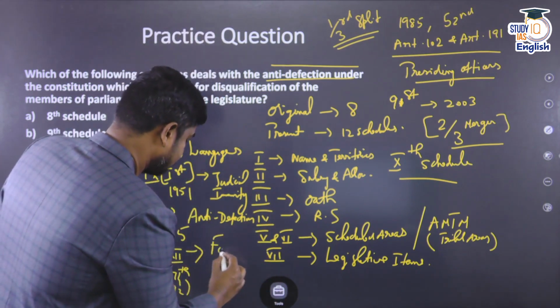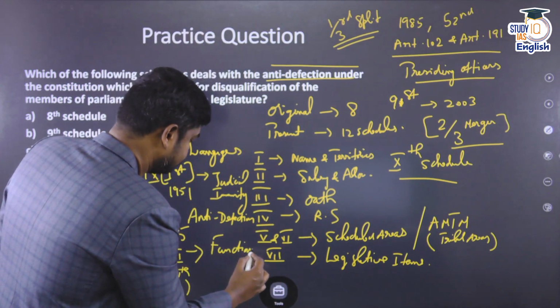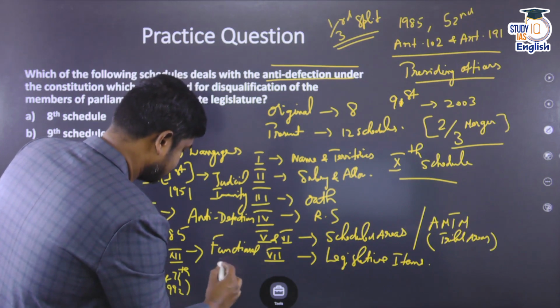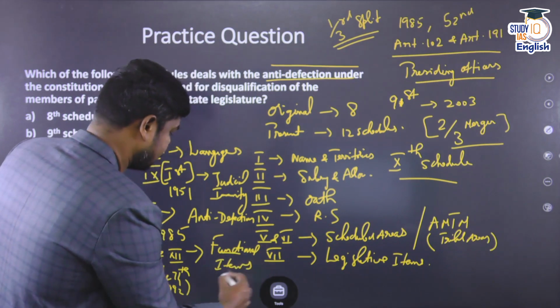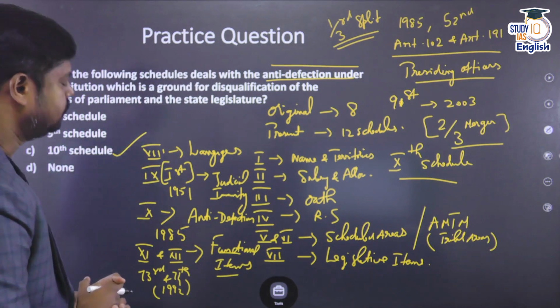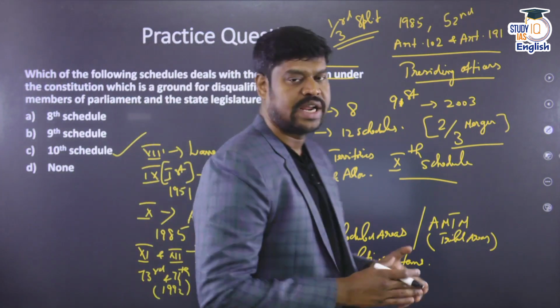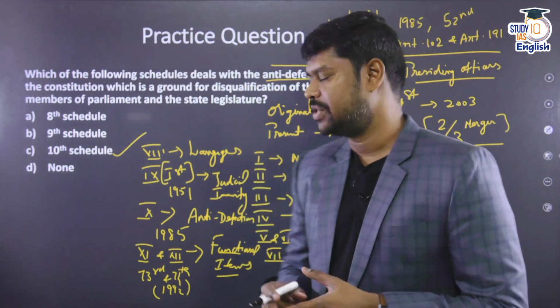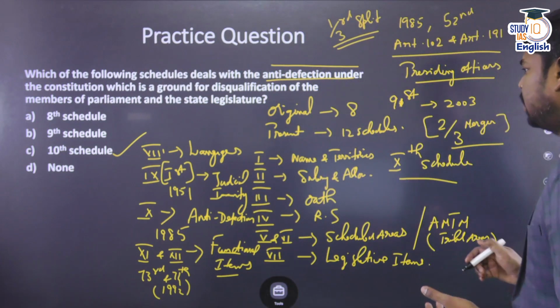So there are 18 functional items in case of the Panchayats. Okay, so it talks about the functional items. Okay, so this is the basic understanding that you should have with regard to these schedules, and schedules are very, very important for your examination. So now let us move to the next question.